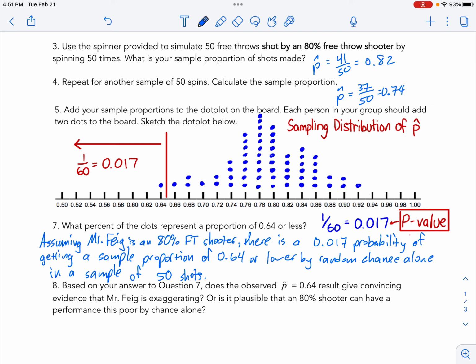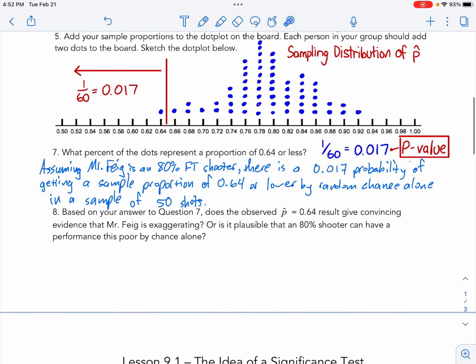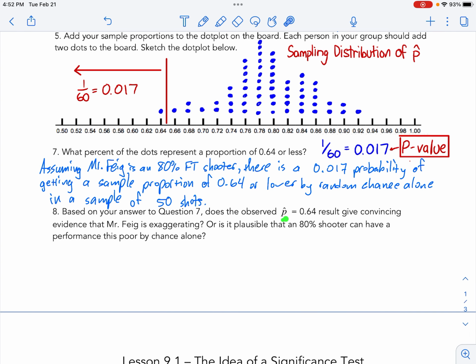But that's what we just did by theoretically simulating 60 different samples. How many of these samples were 0.64 or lower? Well, there was only one, but it covers anything from here and lower. So if I am an 80% shooter, this result only happens randomly 1.7% of the time. Based on that, does the observed p-hat of 0.64 give convincing evidence that I'm exaggerating? Or is it plausible that an 80% shooter could have a performance this poor by chance alone?